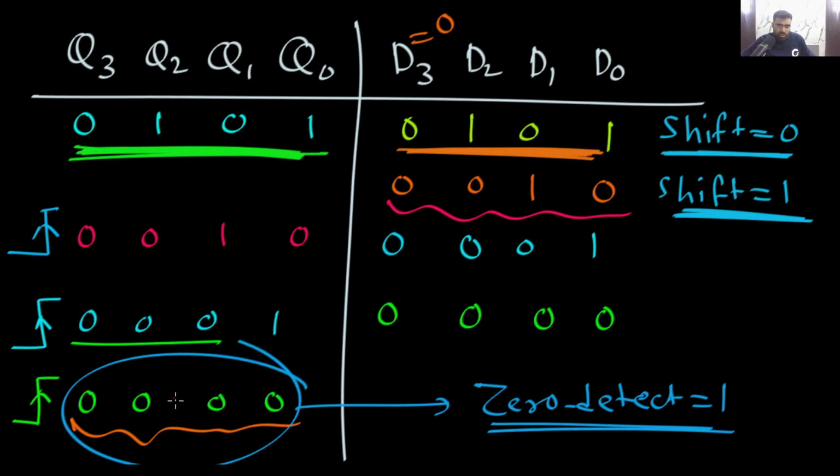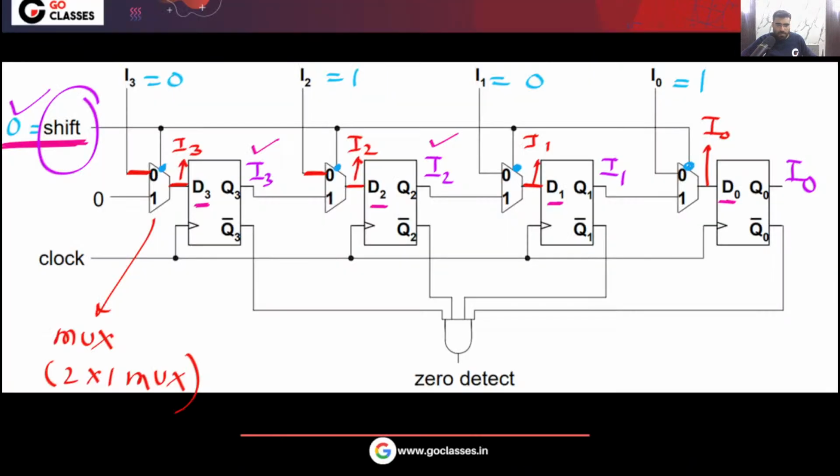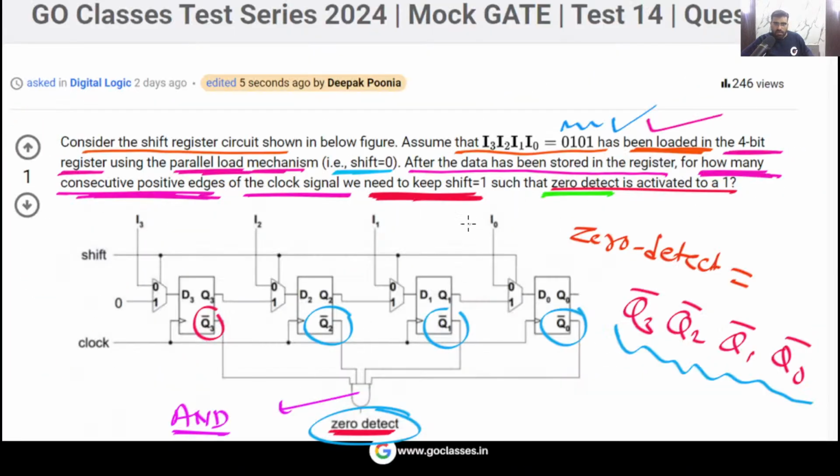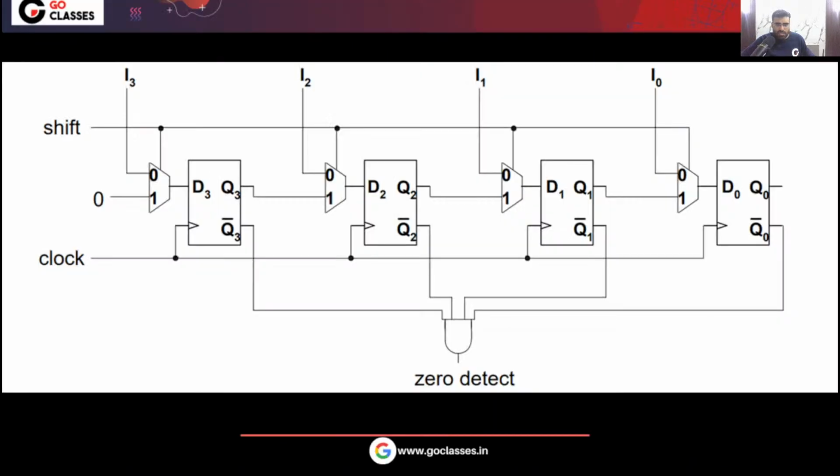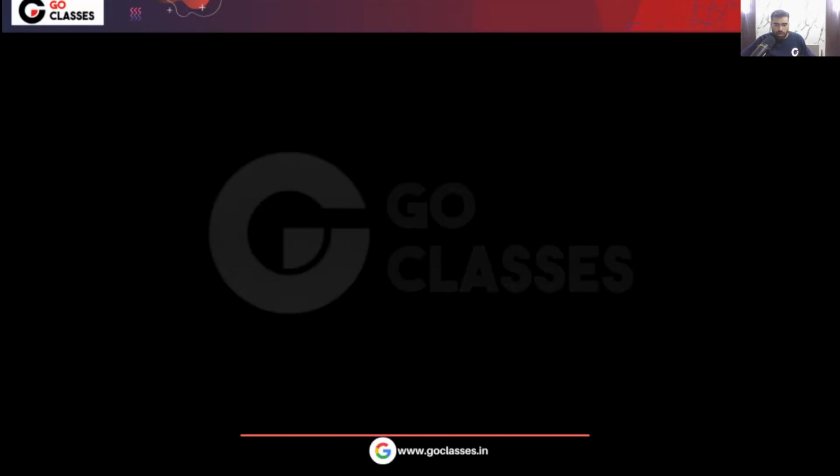And when Q3, Q2, Q1, Q0 all become 0, then this 0 detect will become 1. And this is what the question is asking. So the answer will be 3 cycles. This is a very simple question. It is not complicated. It is an easy question actually. So I hope you understood this. Yes or no? Understood? Let me know.